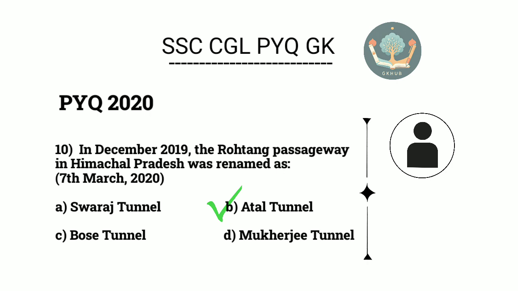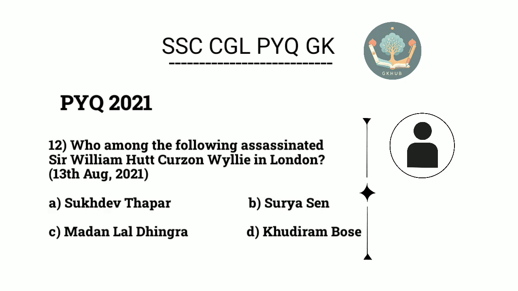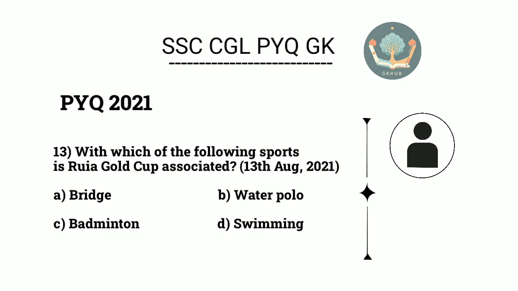B. Hatol Tunnel. 11. A channel of canal where water is forced to flow against the slope of land by upliftment is called C. Lift channel. 12. Who among the following assassinated Sir William Hutt Curzon Wyllie in London? C. Madan Lal Dhingra. 13. With which of the following sports is Ruya Gold Cup associated? A. Bridge.